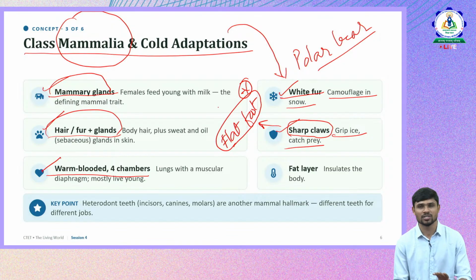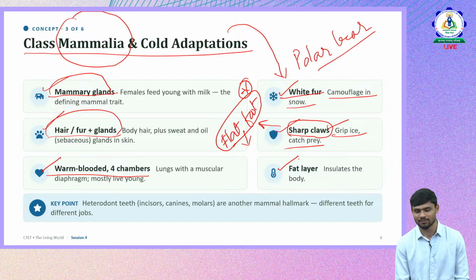Whenever you see a question regarding polar bears and their adaptations, most of the times they are giving flat foot in the options, where most individuals go and opt for it. So that is wrong. Flat foot is not an adaptation that polar bears have. They have sharp claws, because of which they have a good grip over ice and they can sustain there. So wherever you see flat foot, please just eliminate it.